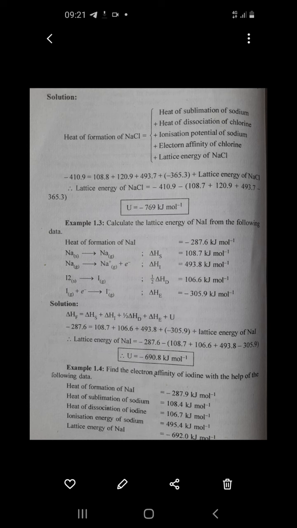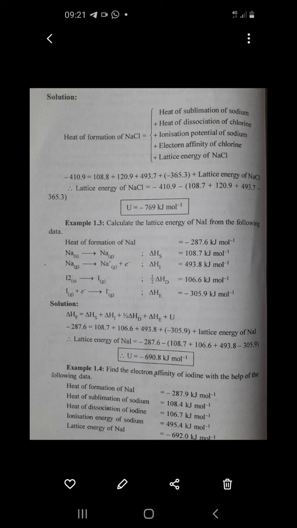We have the heat of formation of NaCl, which is minus 410.9 kilojoule per mole, which is equal to 108.8 plus the heat of dissociation of chlorine, 120.9 kilojoule per mole, plus the ionization potential of sodium, 493.7 kilojoule per mole. Then the electron affinity of chlorine, it is negative, so minus 365.3 kilojoule per mole, and the lattice energy of NaCl we have to calculate.